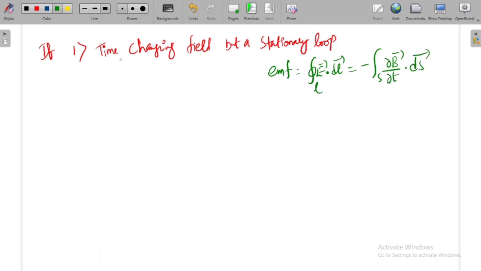If we have a time changing magnetic field but a stationary loop, you can find the induced EMF like this.